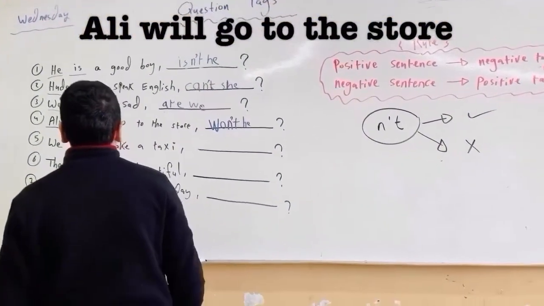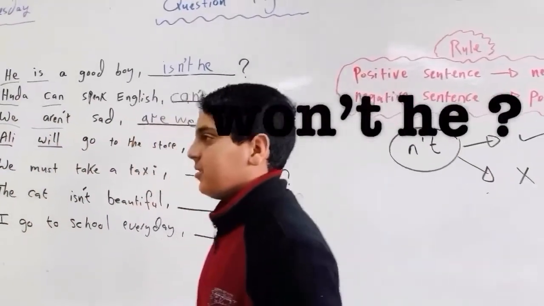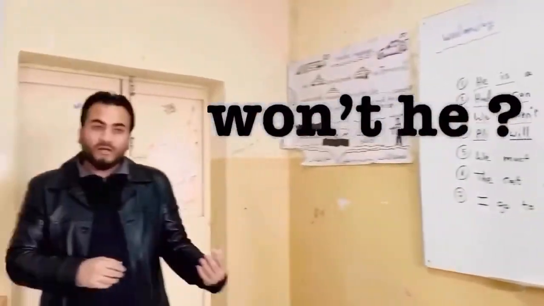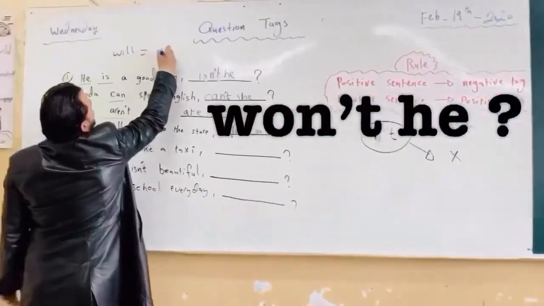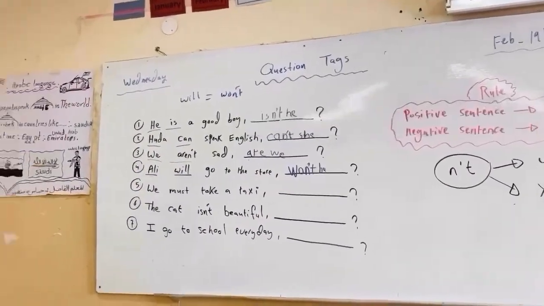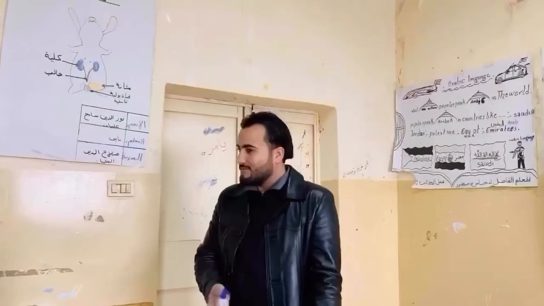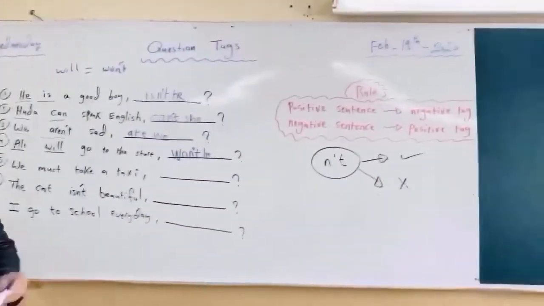Thank you. Read. Ali will go to the store. Will he? Very nice. Sit down. So here, will, won't. The negation, okay? Very nice. We cannot say willn't. Yes, Abdul Rahman. Hurry up.